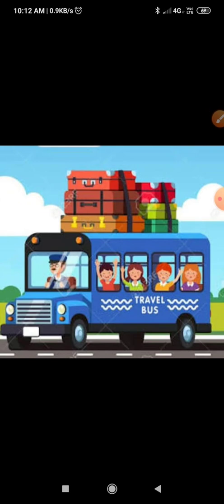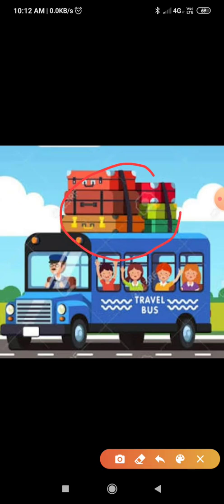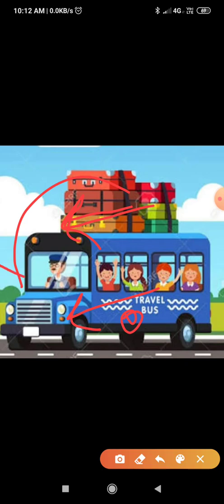Sometimes, when we place luggage on the top of a bus, you can see the driver or conductor tying it properly. The reason behind this is again inertia of motion. When the bus is moving, the luggage is also moving, but when the bus suddenly stops, the luggage, because of inertia of motion, continues to move, comes forward and falls down. To prevent this problem, we tie the luggage whenever we keep it on a moving bus or car.